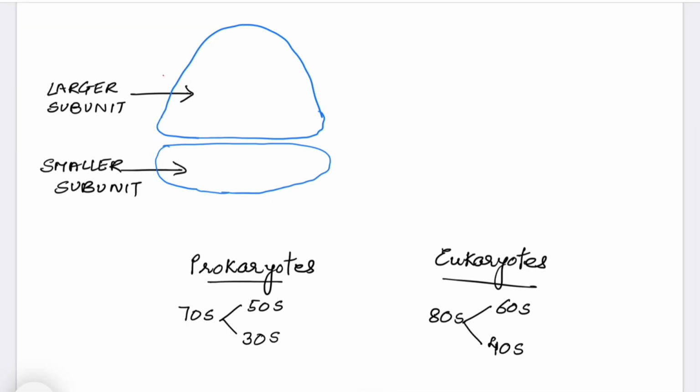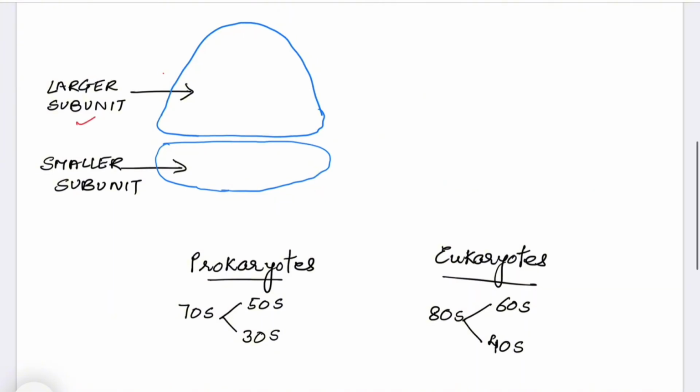Ribosomes have two subunits. One is the larger subunit and the other is the smaller subunit. In ribosomes, these two units are different in prokaryotes and eukaryotes. Later we'll understand that, but first let's understand what it is made up of. These ribosomes are made up of ribosomal RNA and proteins.